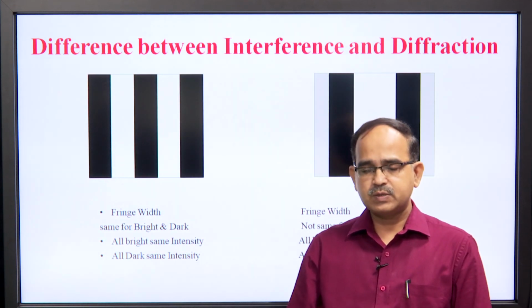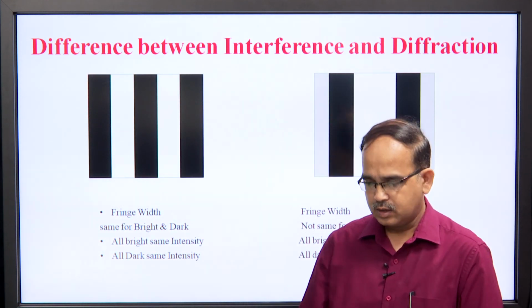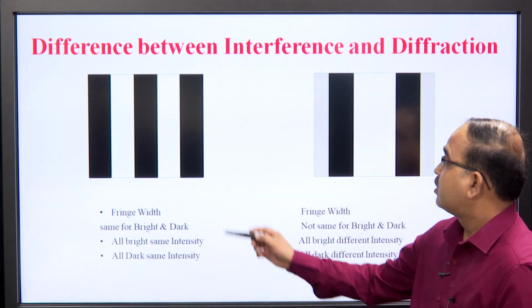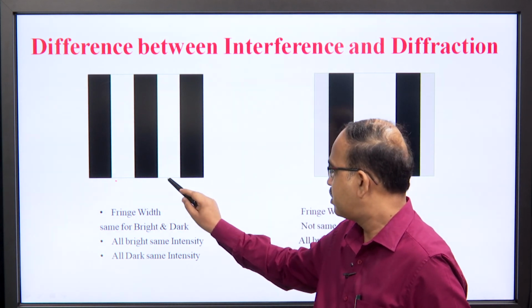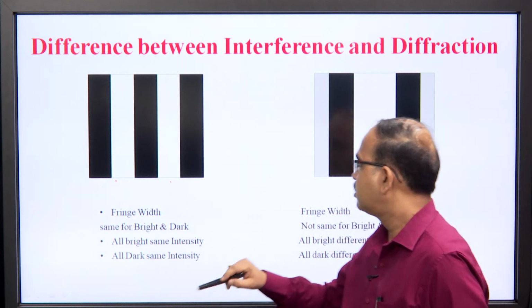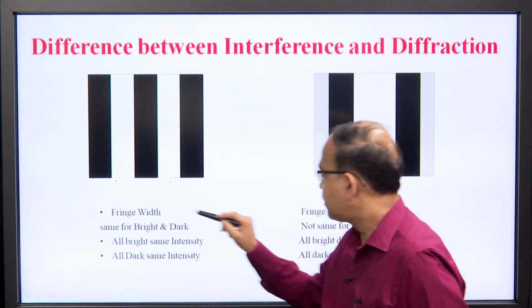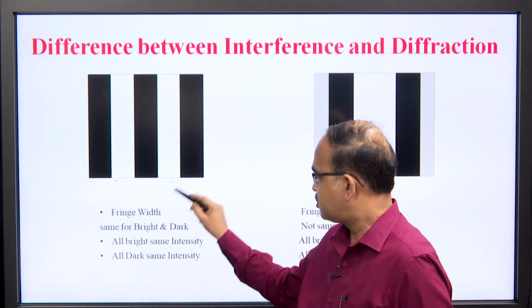So, what is the difference between interference and diffraction? You can see that in interference pattern fringe width is the same for bright and for dark. It is not always true.